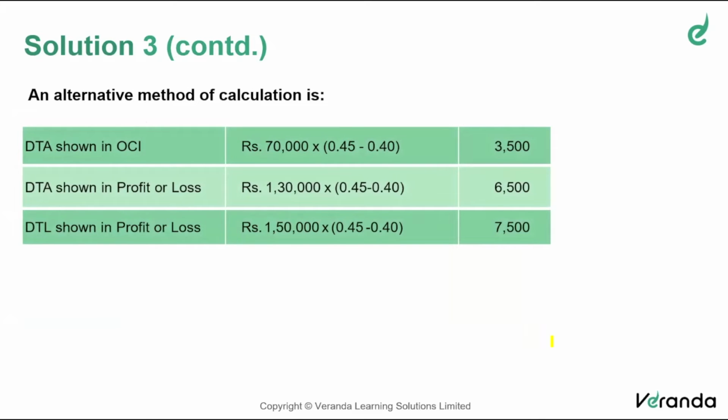Of course, this is another method. What we did was 40, we calculated 45, then difference. We can calculate like this also. What is wrong? Is it not? 5% of 70,000. You have to show it in OCI now. 5% of 1,30,000 we have to show in P&L now. That's all. So this way also we can calculate. Only an alternative method.